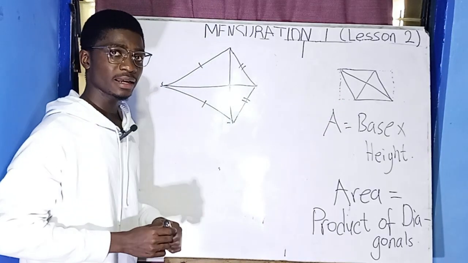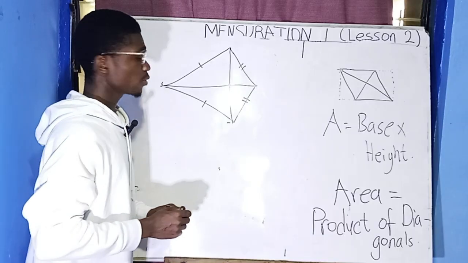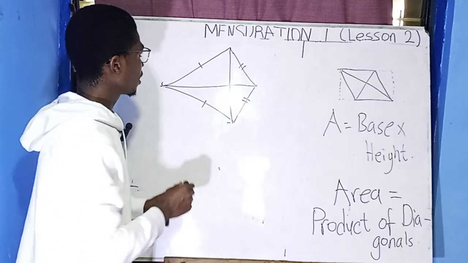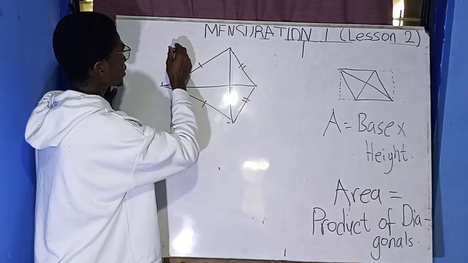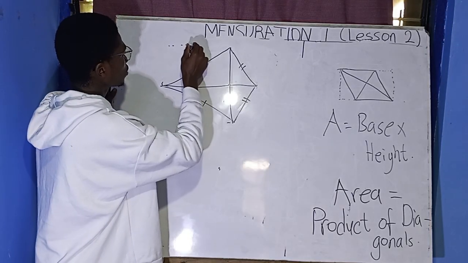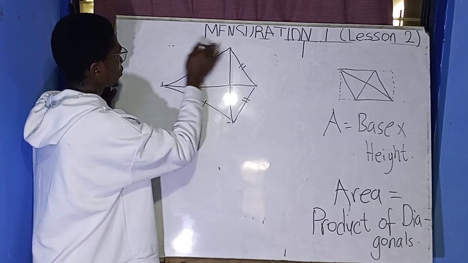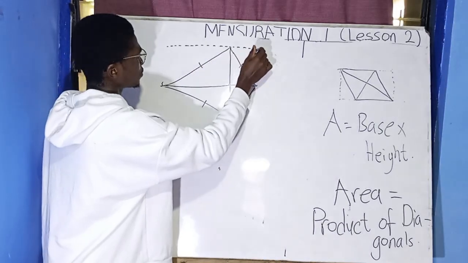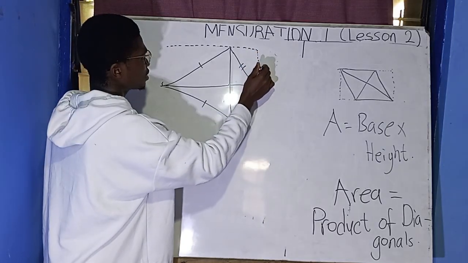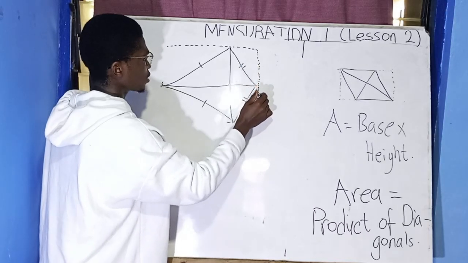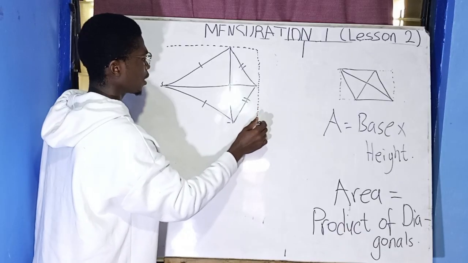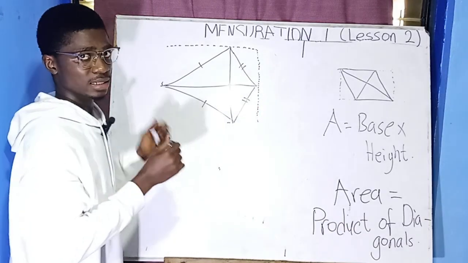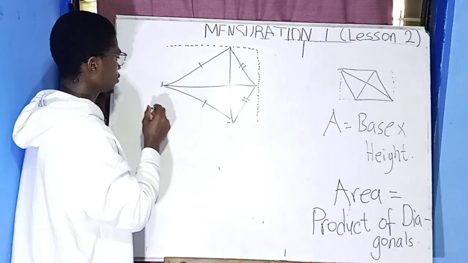Let's see how the kite area was brought up, or how you calculate for a kite. So the kite also comes from a rectangle. So with this one, it's the same way as the rhombus, where we derive the area, which is the product of the diagonals for the rhombus.